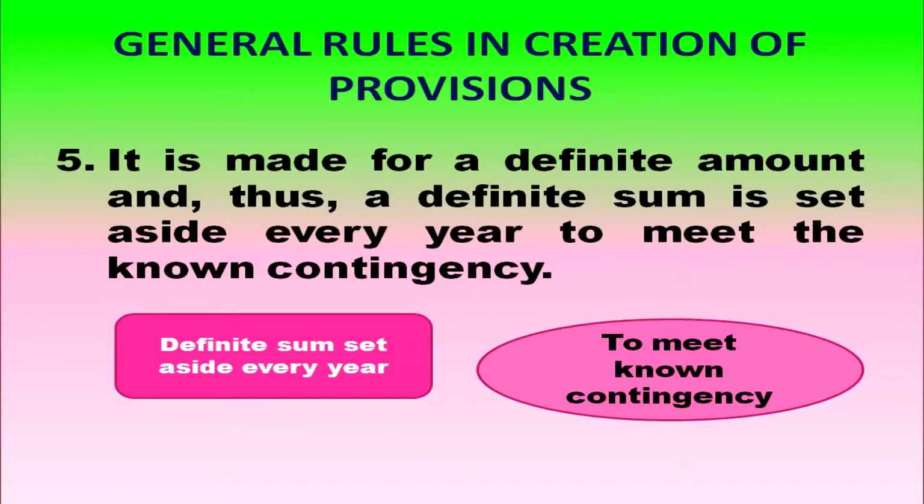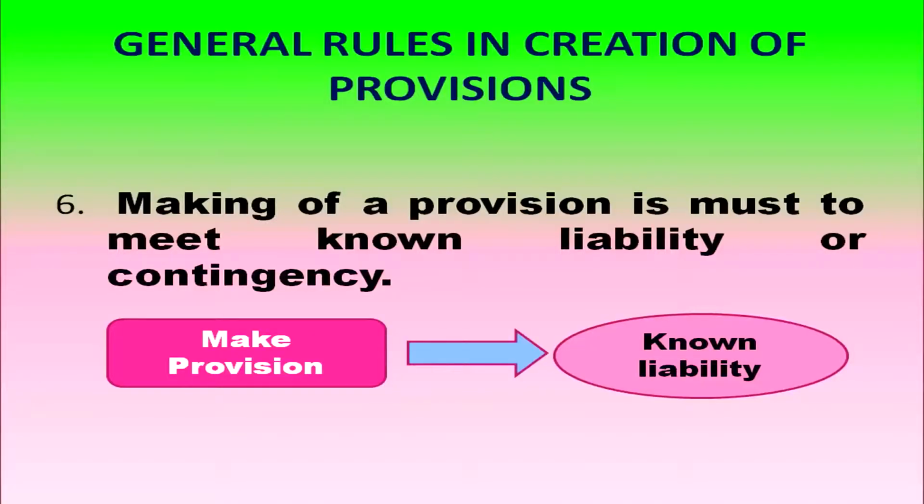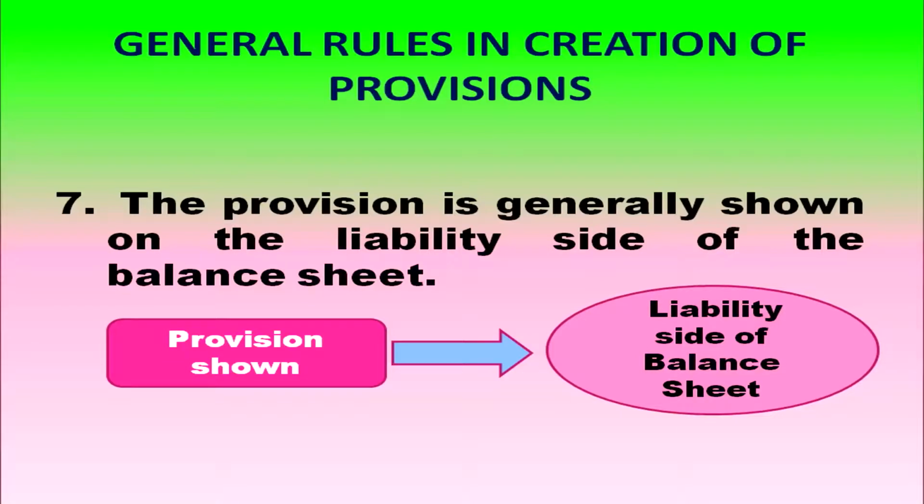What are the rules for making provisions? It is made for a definite amount, and a definite sum is set aside every year to meet the known contingency. Making a provision is a must to meet a known liability or known contingency. So, provisions are made for meeting known liability. You know that such a liability is about to happen. Where will you show the provision? It is usually shown on the liability side of the balance sheet.